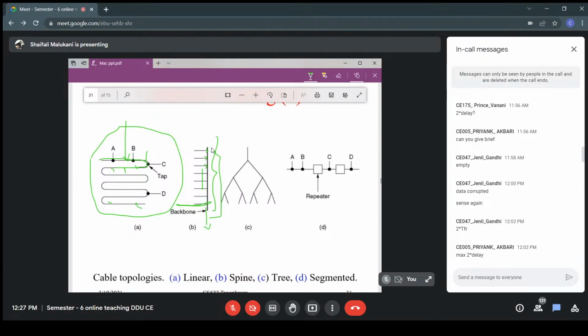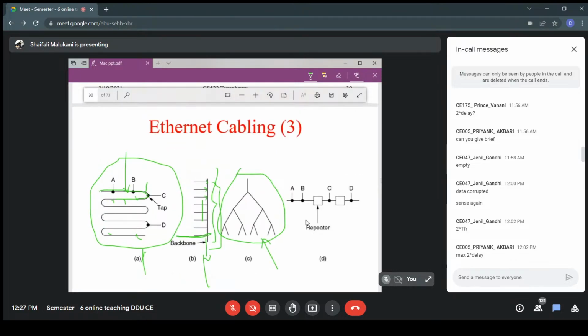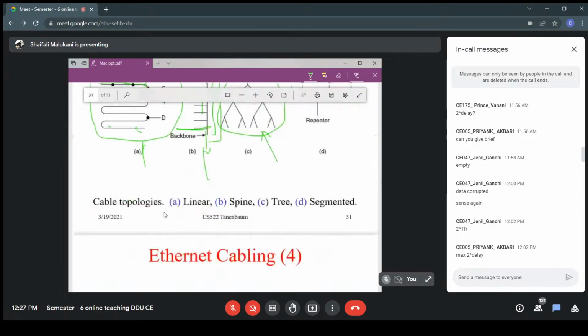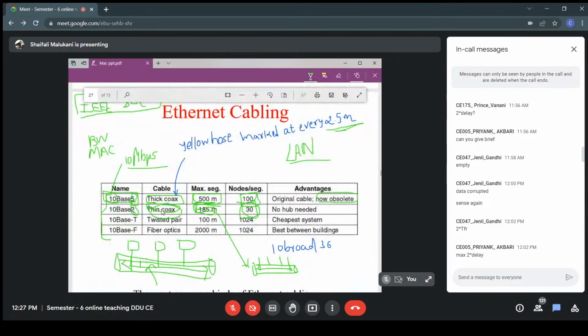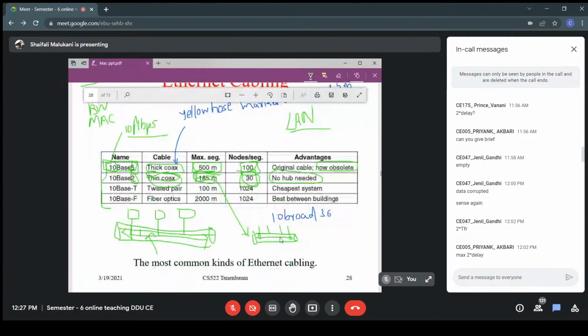So here you are using thin coaxial cable, and you can also have this type of topology. You can connect your cables in a tree manner. That is your choice. This is spine way, this is tree way, and this is linear way. This is how you can form different topologies using this cable. It depends on the application and the requirement, so it is not a big deal. Here we don't use a hub, because it is bus topology. We use a hub in star topology. Okay, that is fine.